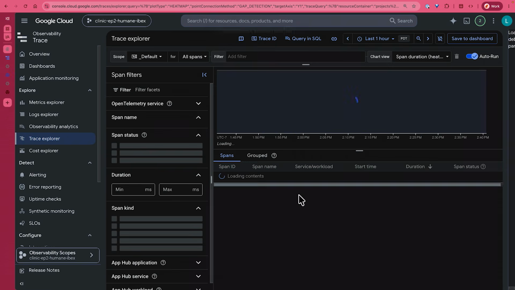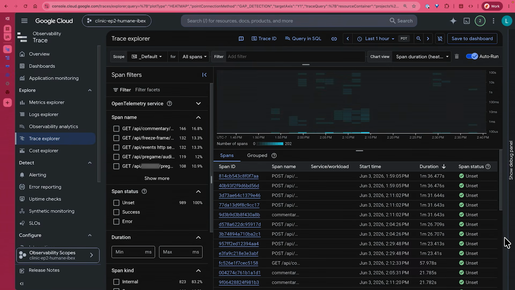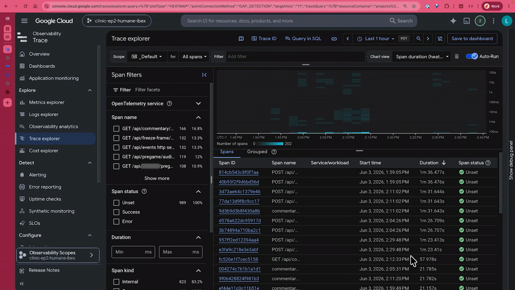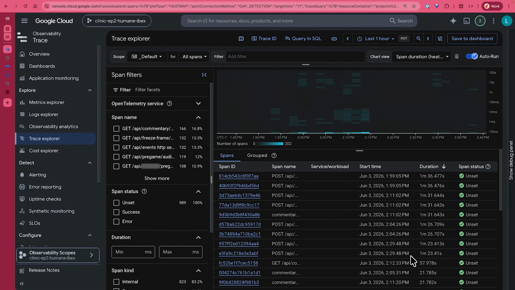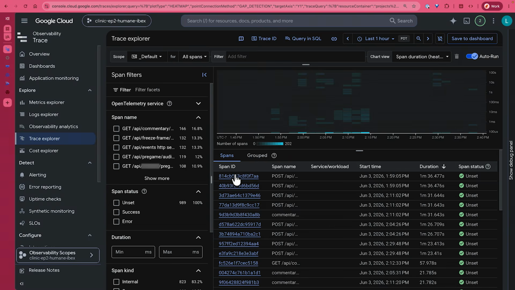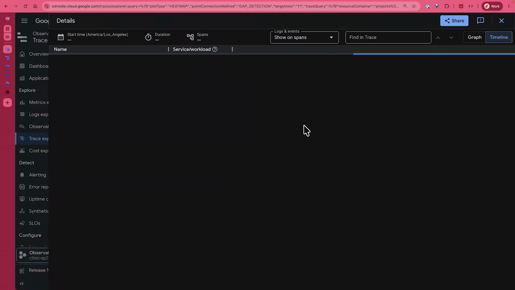So this is Google Cloud Trace. And here we have the run that we just did. And I can see right here, look at that, 1 minute and 36 seconds, right? So telemetry is working. It's doing what we want it to do. It's sending these events straight to Google Cloud. That way we can analyze it in here. And we see that this is taking, as I said before, 1 minute and 36 seconds. So let's go ahead and click in and see what we can find.